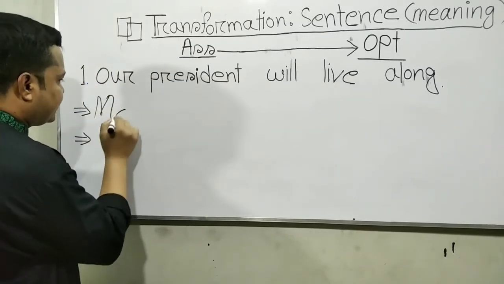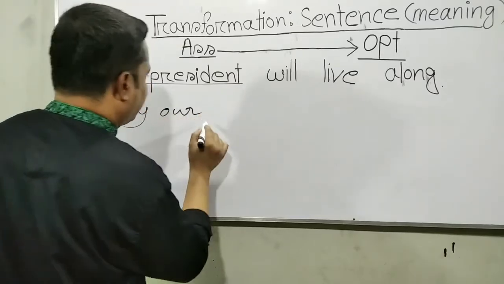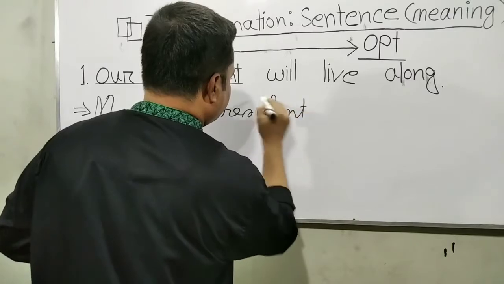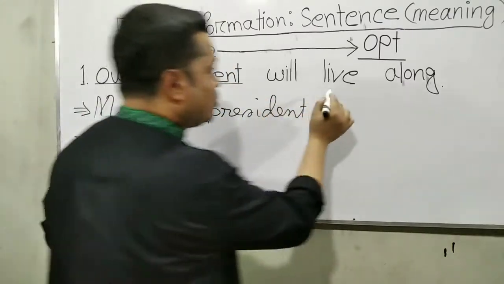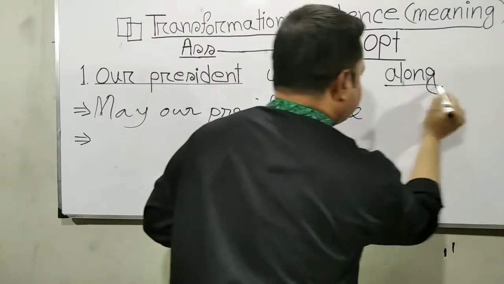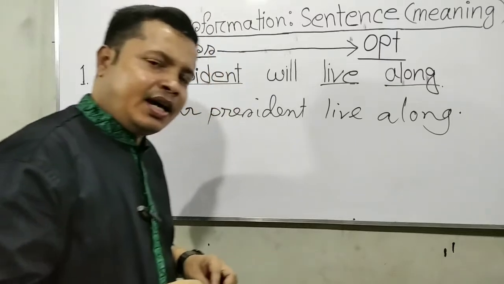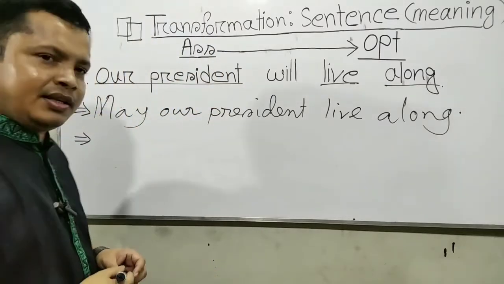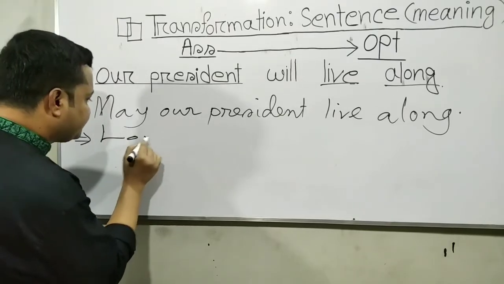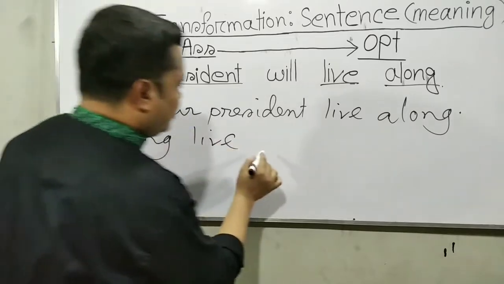So: May our president, oh you are our president, may subject V1, leave extension alone, full stop. And another option is long live subject extension: Long live our president, subject our president.